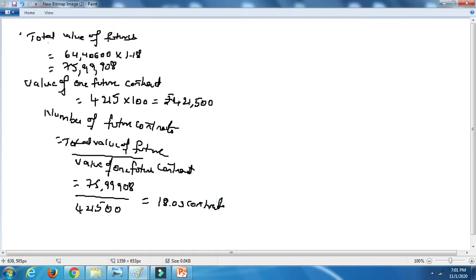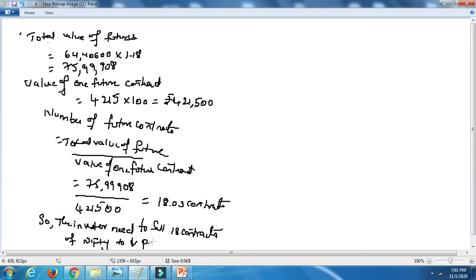That means, this is the first bit we have calculated. The investor needs to sell 18 contracts of Nifty to decrease the portfolio beta to 0.8.